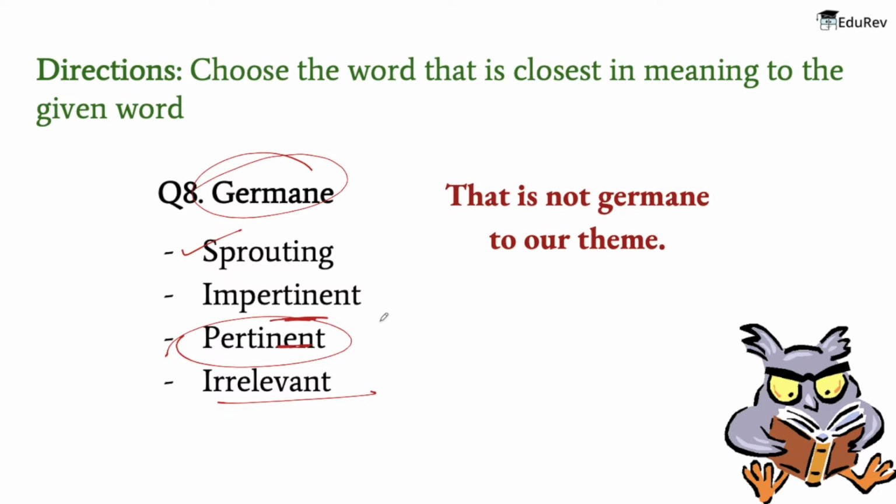Now, the word that is closely related to germane is going to be pertinent. So the meaning of pertinent is relevant, whereas the meaning of germane itself is something that is relevant to a subject under consideration. Therefore, the closest meaning of germane is going to be what? Pertinent. Now let's move forward.